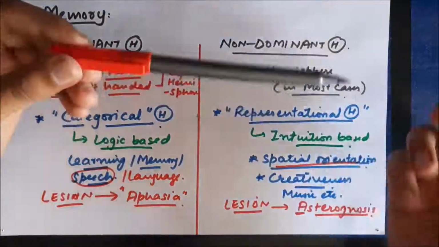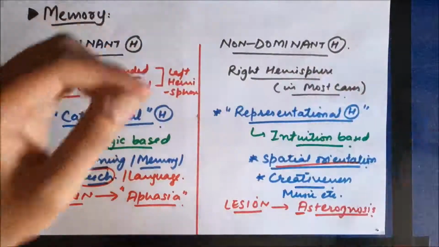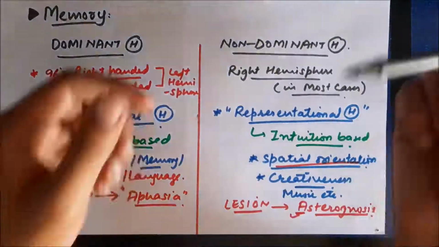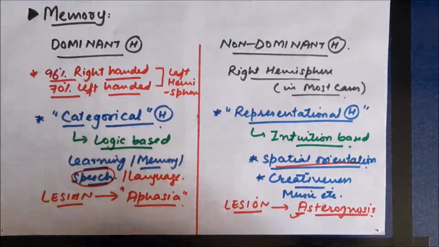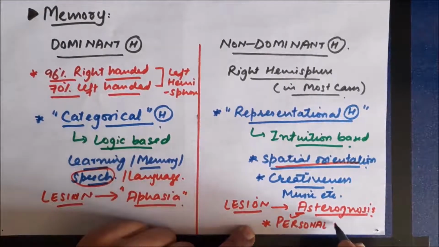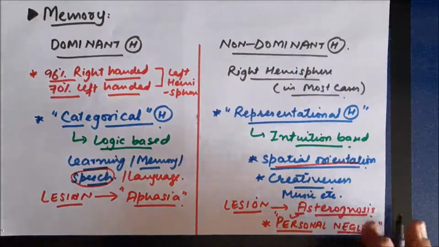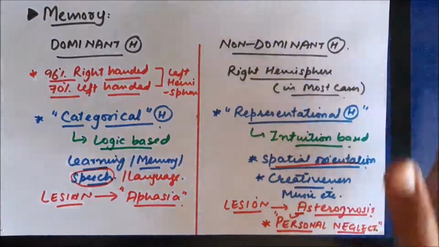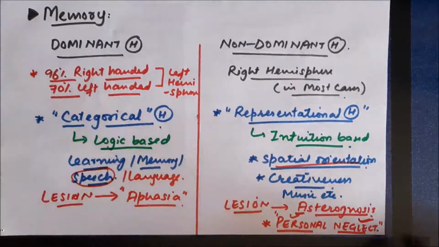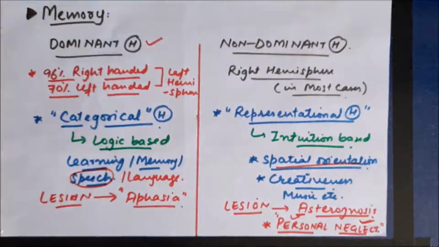Normally I am able to identify this object as a pen even if I keep my eyes closed. By just feeling the shape of the object, I am able to say this is a pen even if my eyes are closed. In these persons, they will not be able to identify the object by its shape and size; this is known as astereognosis. This also results in another important condition called personal neglect syndrome. These people will not be aware of one half of their body, so they completely neglect half of their body. So these are the dominant and the non-dominant hemispheres.